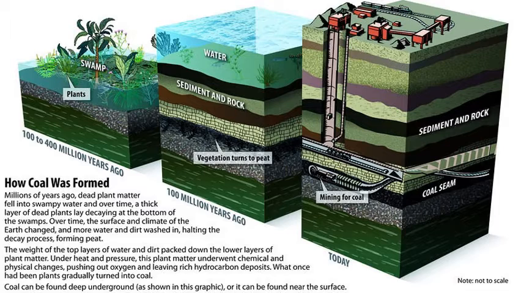Coal can be found underground as shown in the graphic, or it can be found near the surface. So you can clearly see the picture. So when you have a band or a layer of coal, it's usually called a coal seam. So in the left picture is the first 100 to 400 million years ago how the plants are. Then it is immersed and it is covered by different layers. It turns into peat, which is the initial or first layer, or first type or the lowest quality of coal. Then after many years it forms a strong band of coal seam. So the people have to mine underground and take it out.